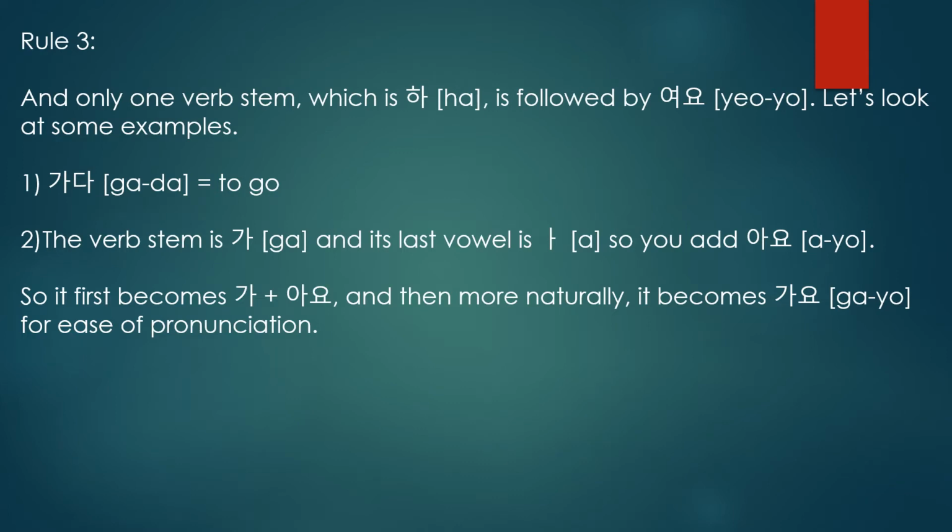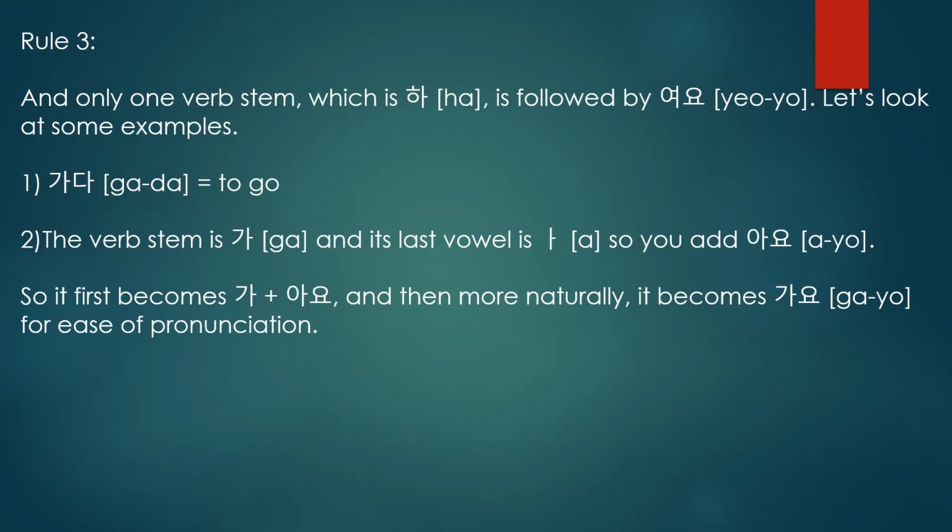Rule 3: if the verb stem is ending with ha, it is followed by yeoyo. Take one example, gada.